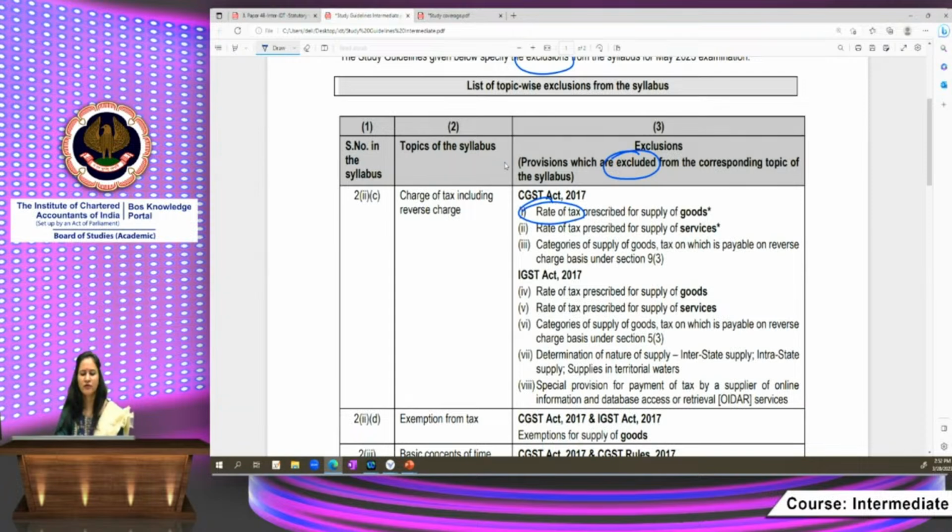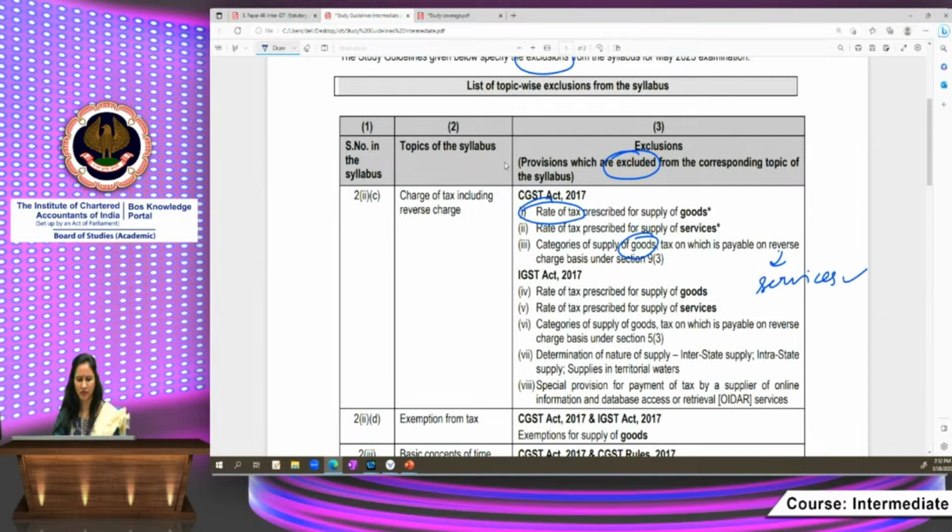Then categories of supply of goods, tax on which is payable on reverse charge basis under section 9(3). See, services which are taxable under reverse charge are already covered in your syllabus, and they are given in chapter number 3. Reverse charge services are covered,